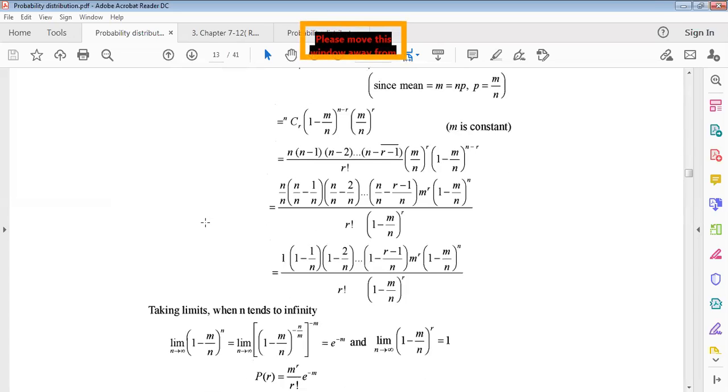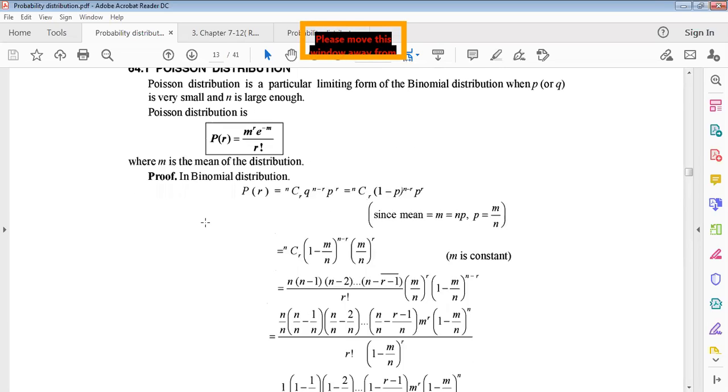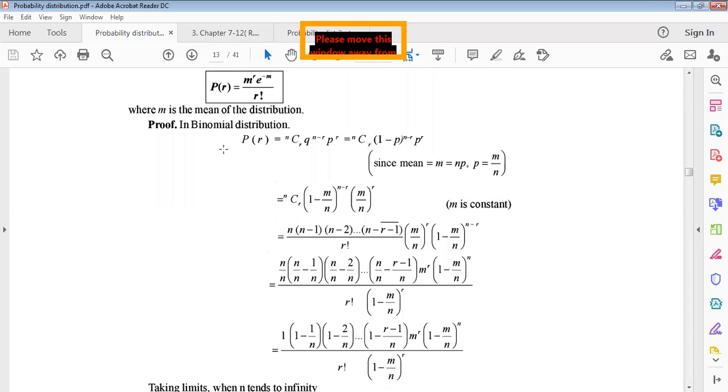Now we will try to prove this from the binomial distribution in the limiting case. In the binomial case, probability of r is nCr q to the power n minus r, p to the power r, where q is the probability of failure and p is the probability of success.